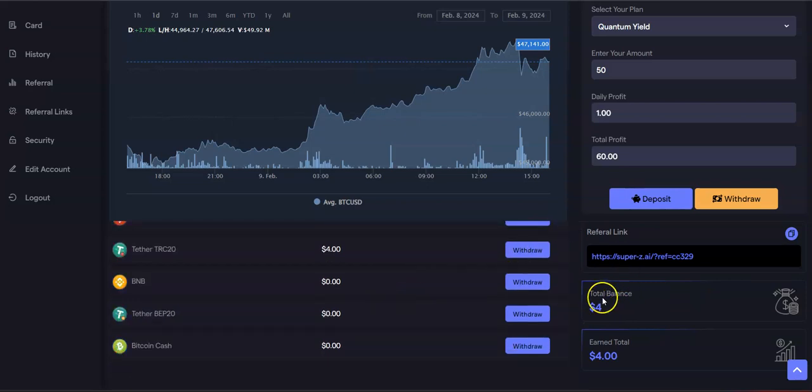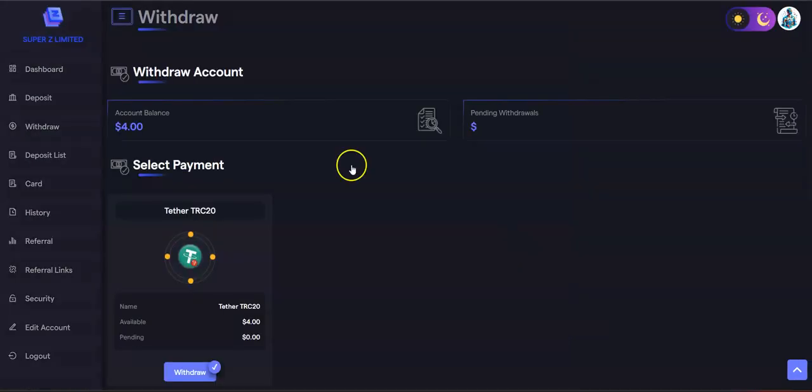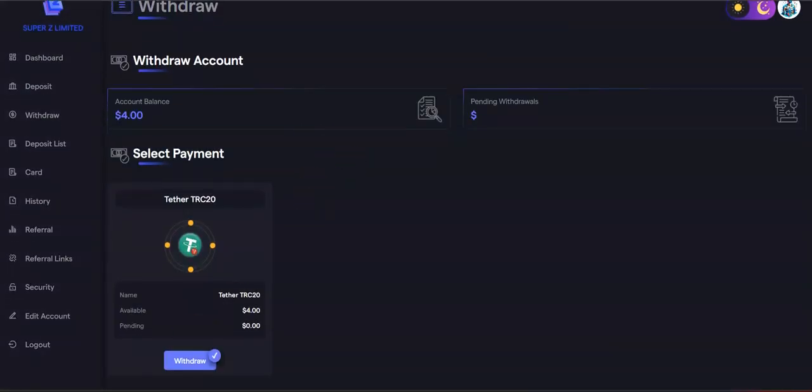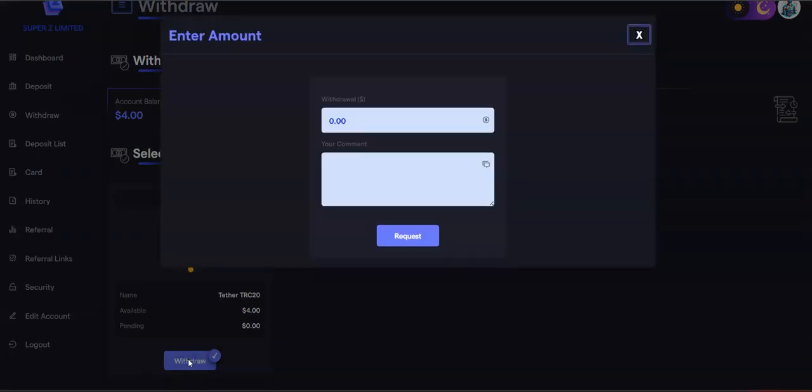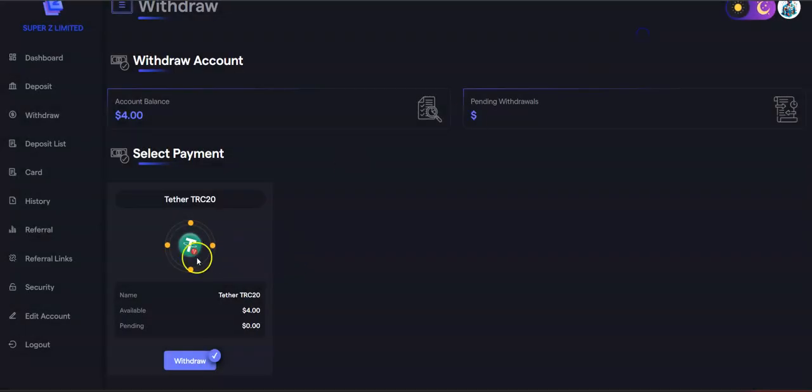If you want to withdraw, let's say you want to withdraw TRC20, so you click withdraw, and you click. Probably it's not going to let me because the minimum amount is not being reached, because the minimum amount is $5. So tomorrow or so, I'm going to accumulate a little bit more, and then I'm going to show you how to withdraw. Okay, and essentially that's that.